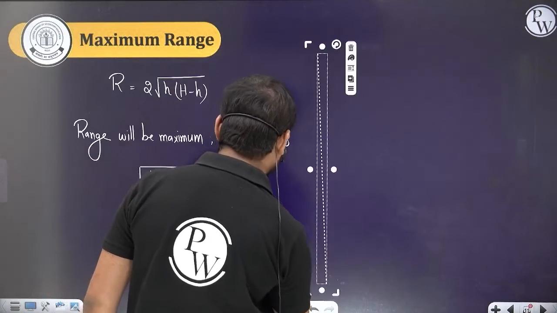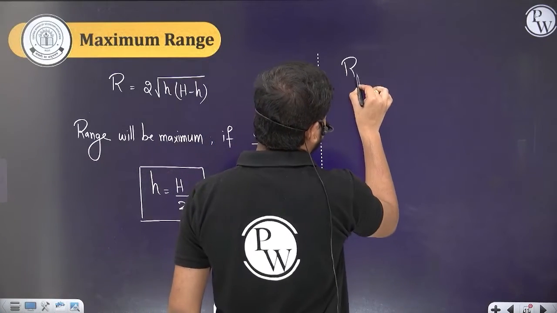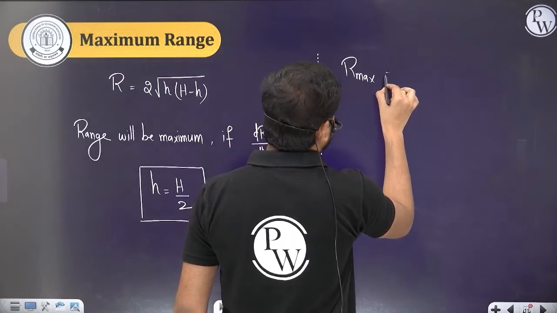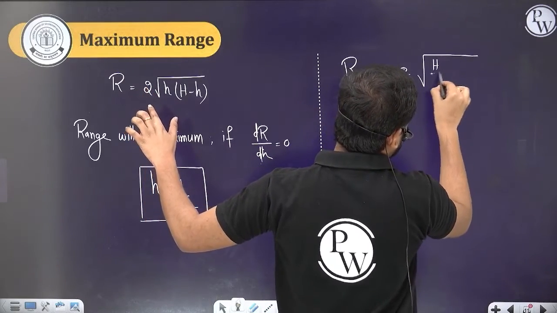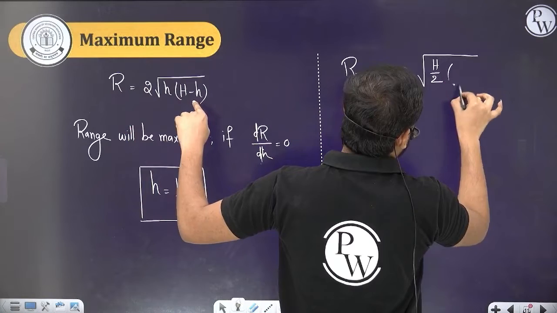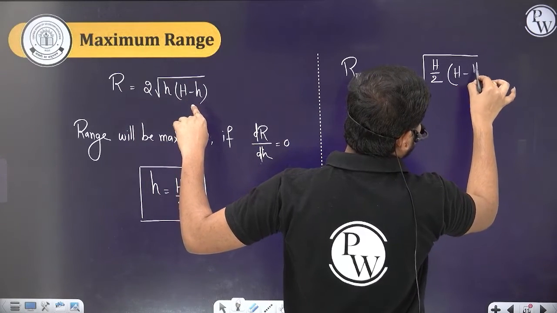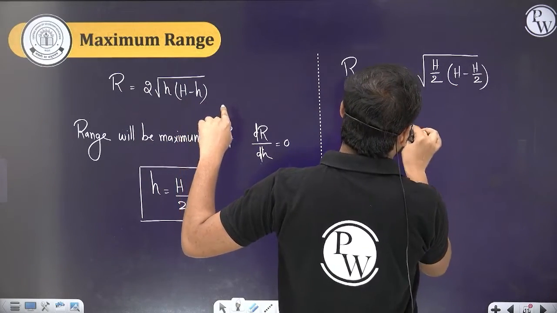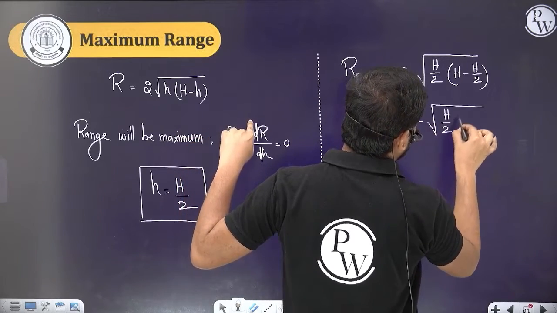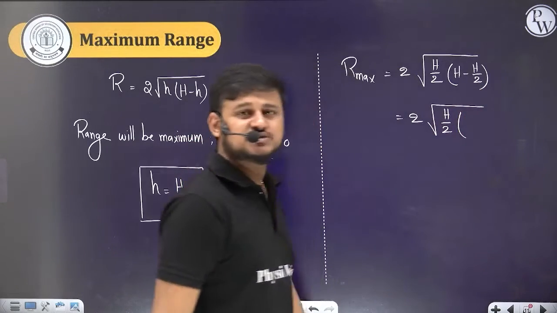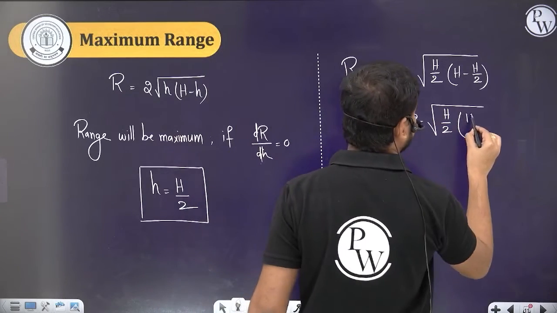R max: in place of small h we write H by 2, and again in place of small h write H by 2. So 2 into root over H by 2 into (H minus H by 2), which is again H by 2.